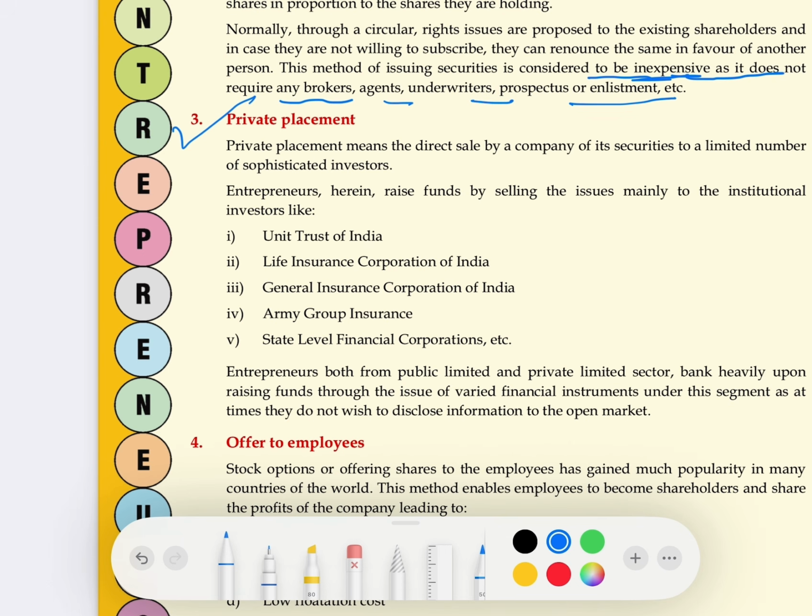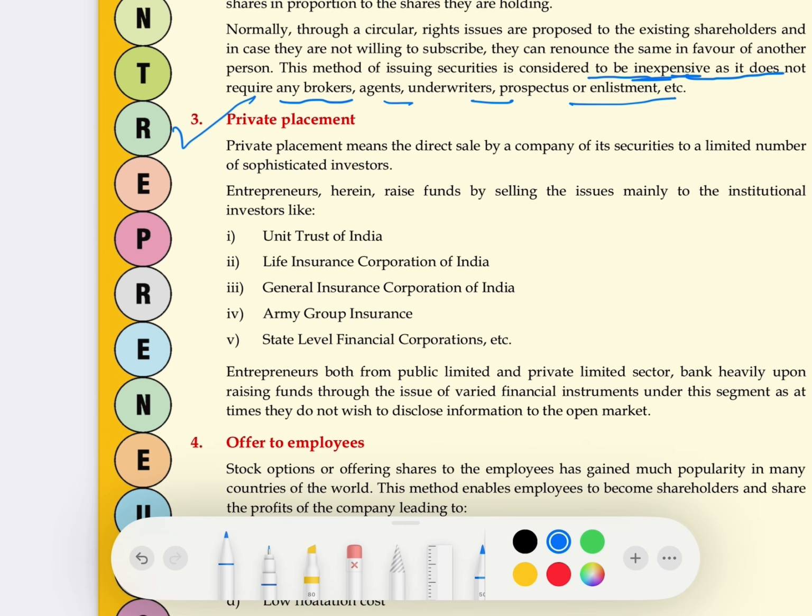Why would anyone come and buy my shares, right? So then what do I do? How can I raise the capital? In that case, there are a few investors who always have surplus money with them. Because of the type of business they are doing, they have surplus money, so you can go and park your shares with them, and they will be more than happy to park their money with you if your business idea, if your business is really good.